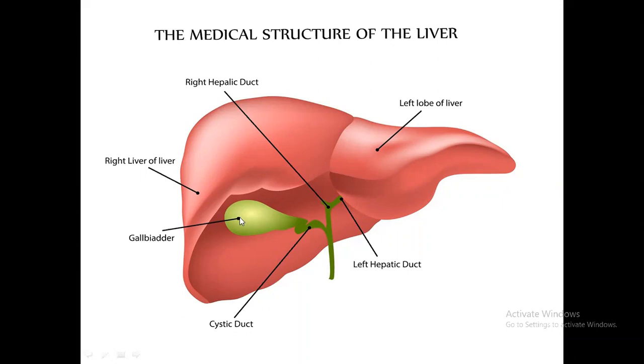The bitter taste comes from the liver, which produces the bile. Bile, what is it doing? Bile helps to digest fats. Fat digestion is done by bile. The fat in our stomach is digested by the bile produced in the liver. Right? But this bile is stored in this gallbladder. The green-colored gallbladder is the one which stores the bile.